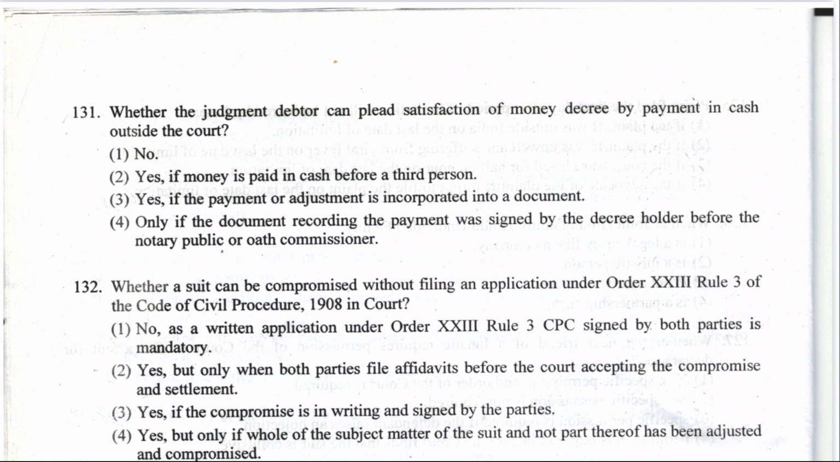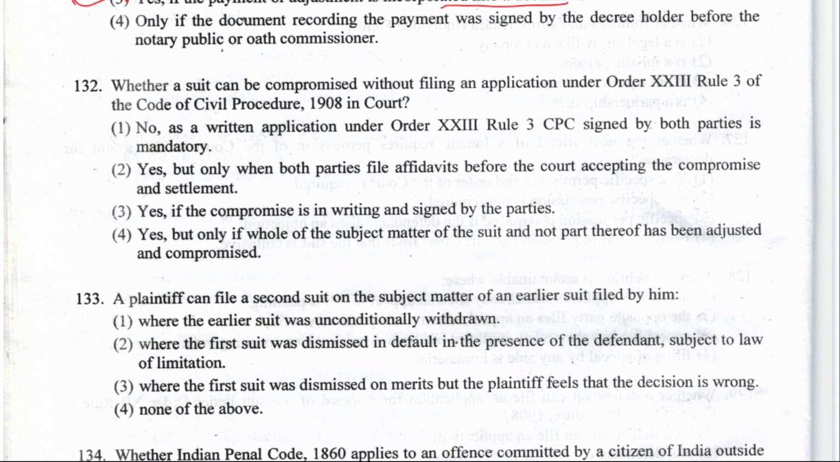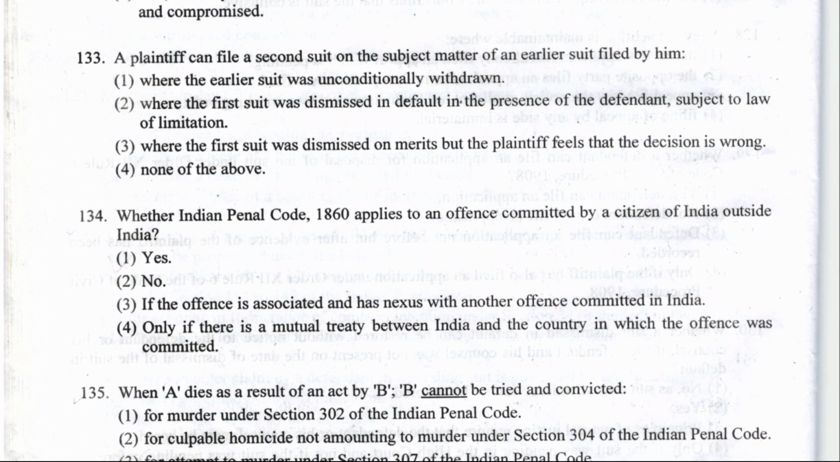All right, next question number 131, whether a judgment debtor can plead satisfaction of decree by payment in cash outside the court. Yes, he can if the payment or adjustment is incorporated into a document. So 3 is the answer. And where is this mentioned? It is mentioned in Order 21 Rule 1 itself. Next 132, whether a suit can be compromised without filing an application under Order 23 Rule 3. Yes, if the compromise is in writing and signed by the parties. This is also mentioned there. 3 is the answer.